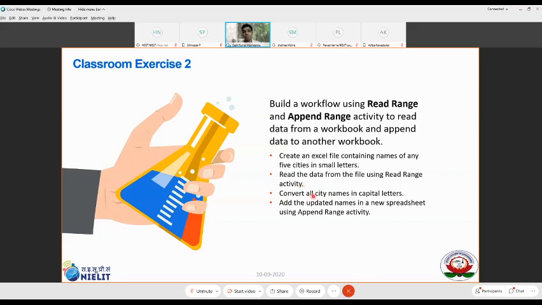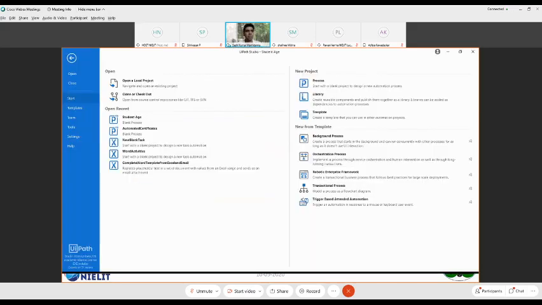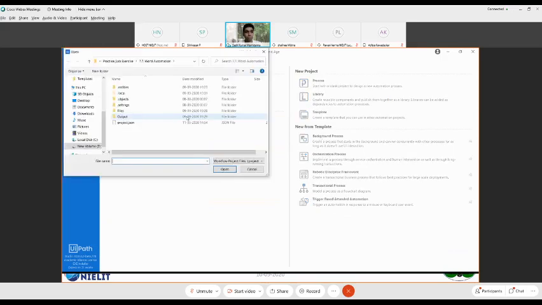Simple. Why we are doing all these simple classroom exercises is so we get acclimatized. Before taking a very large use case, we'll have to solve these small things, and then add the updated names in the new spreadsheet using the append range activity. So let's quickly jump onto it as well. I have it here. I have kept it ready.